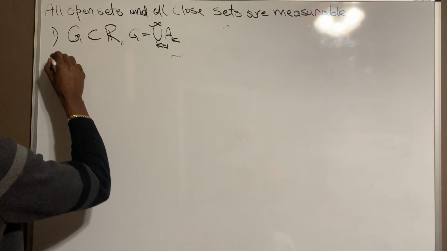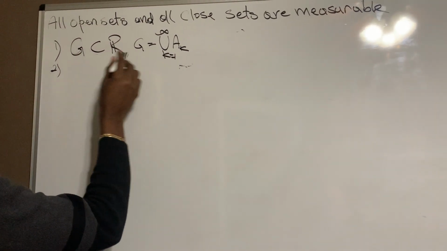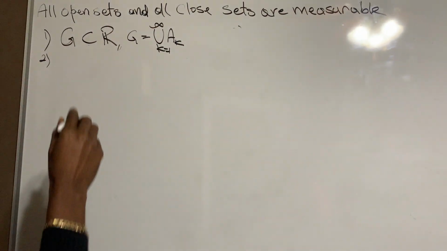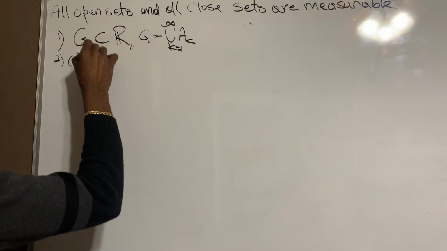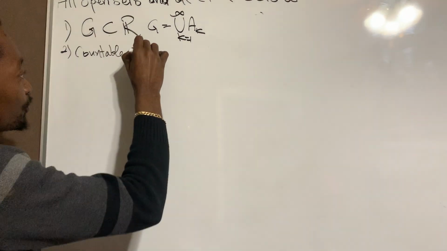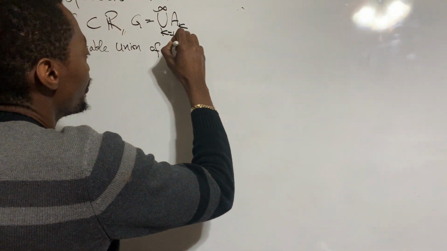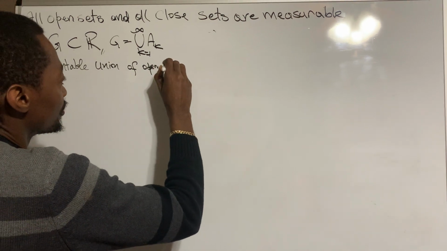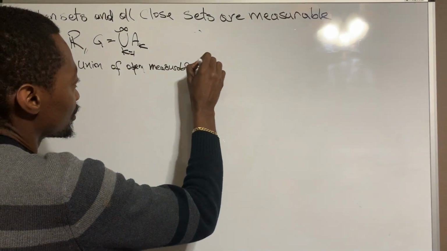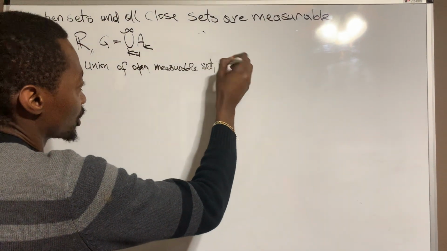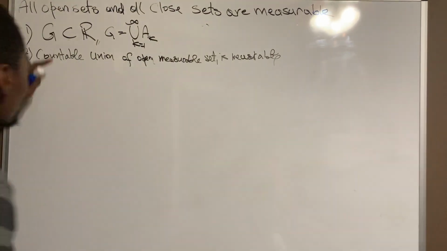And this second part of the proof we want to show is to say that every countable union of measurable sets is actually measurable. So that's the second part of the proof, right? So let's start with this.